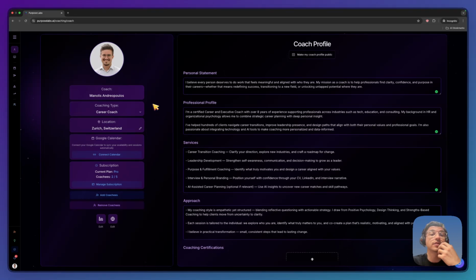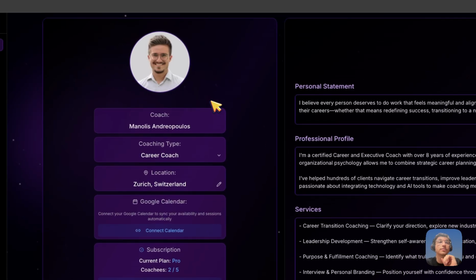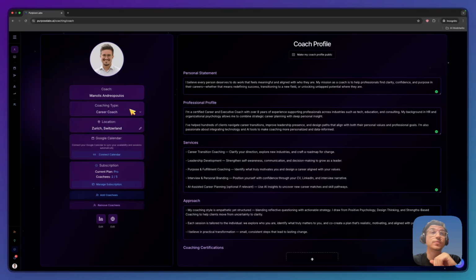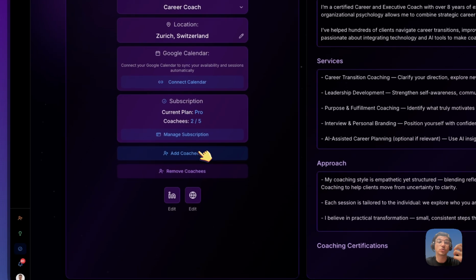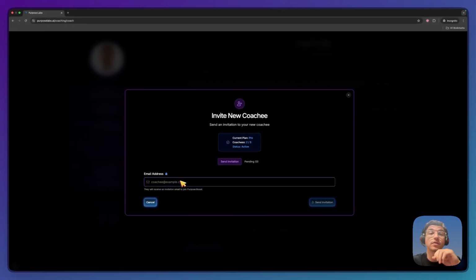On the left-hand side, we have your main profile card. It includes your name, the type of coaching you do, your location, but also information about your subscription. From this space, you can also add coaches that get added to your coaching program by inserting their email and sending them an invitation.